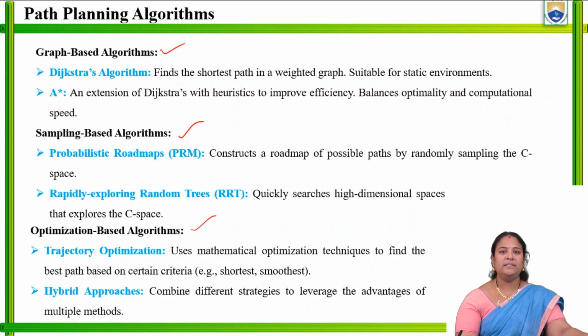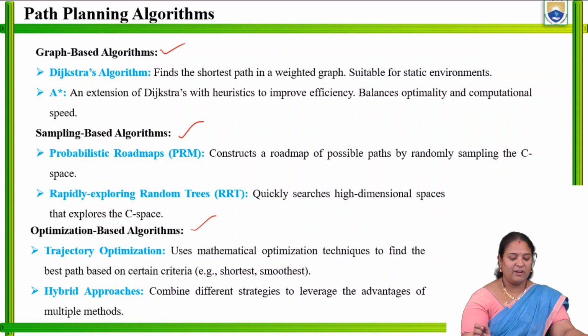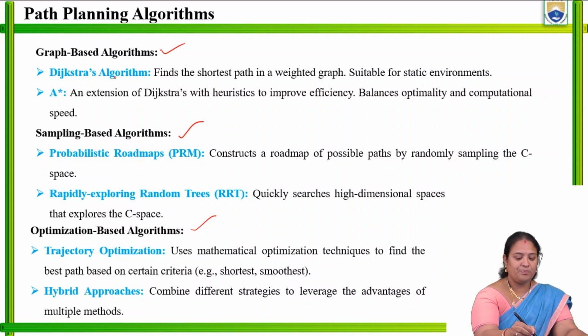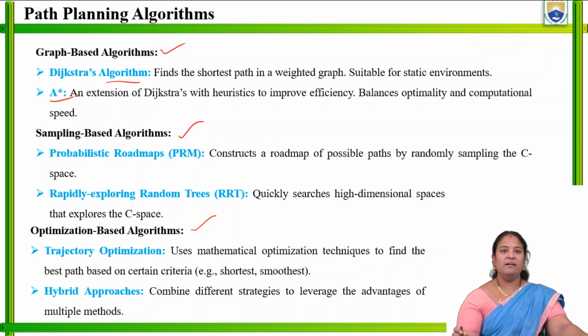Again, this graph-based algorithm has been divided into two types: one is the Dijkstra algorithm and one is the A-star algorithm. The first type of algorithm is used to find the shortest path with the help of a graph.